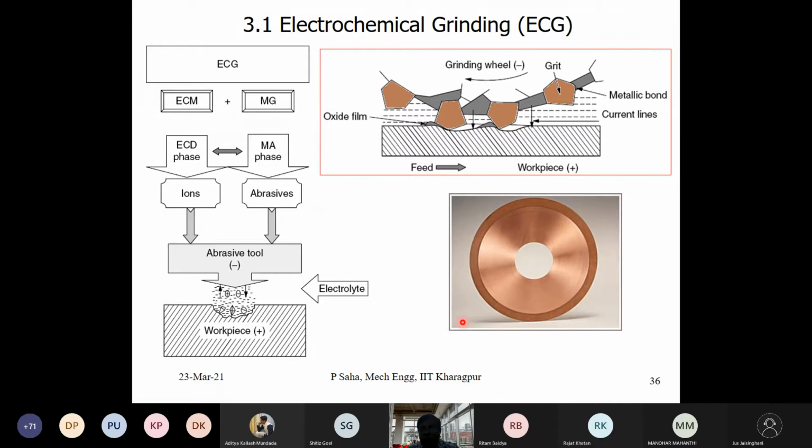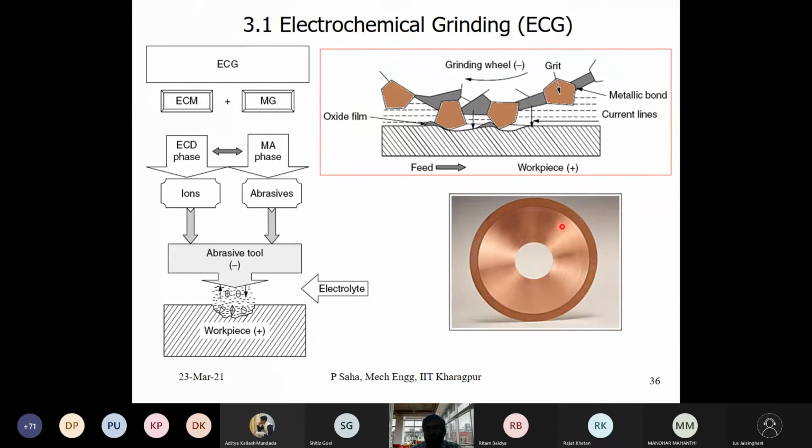So this is about the conventional grinding wheels. But when we talk of a grinding wheel which will be used in ECM or electrochemical grinding, the wheel has to be conductive, because it will hold this negative charge. So what we are doing, we are taking a copper disc.